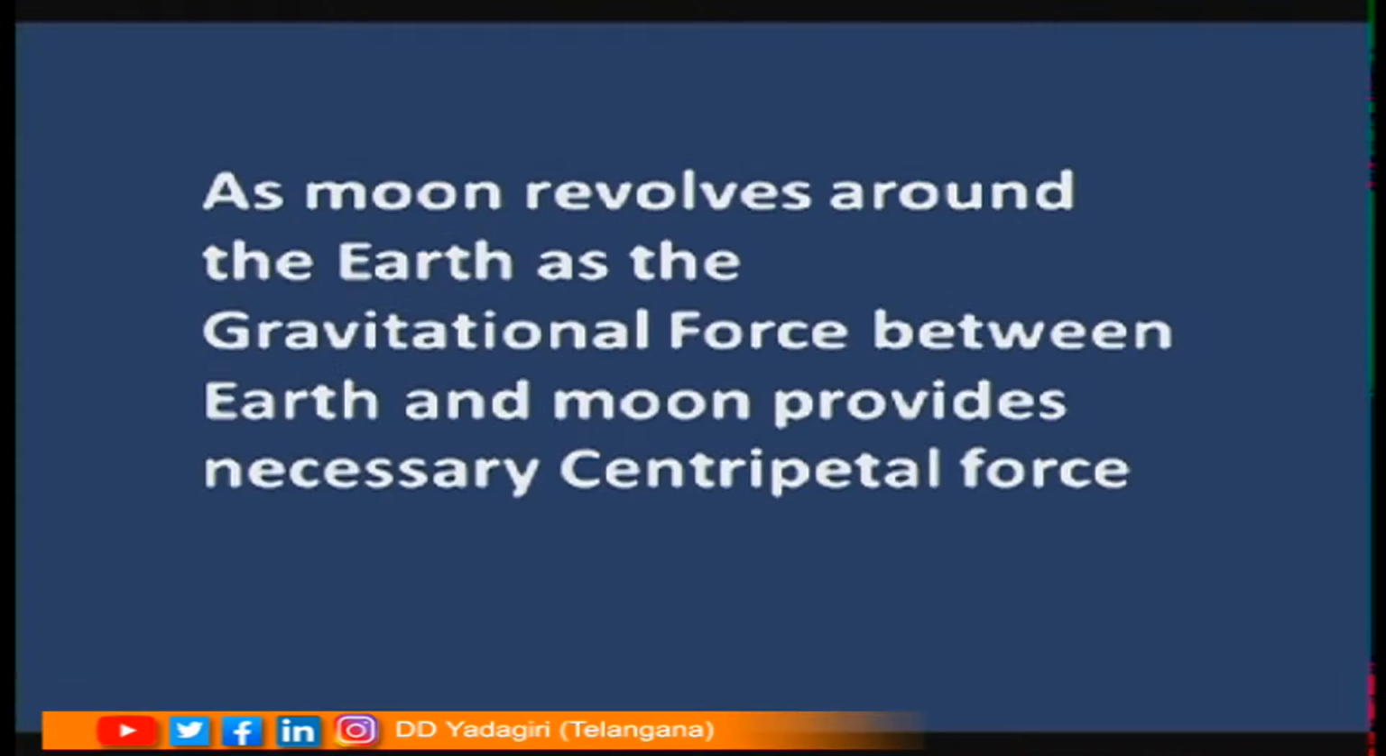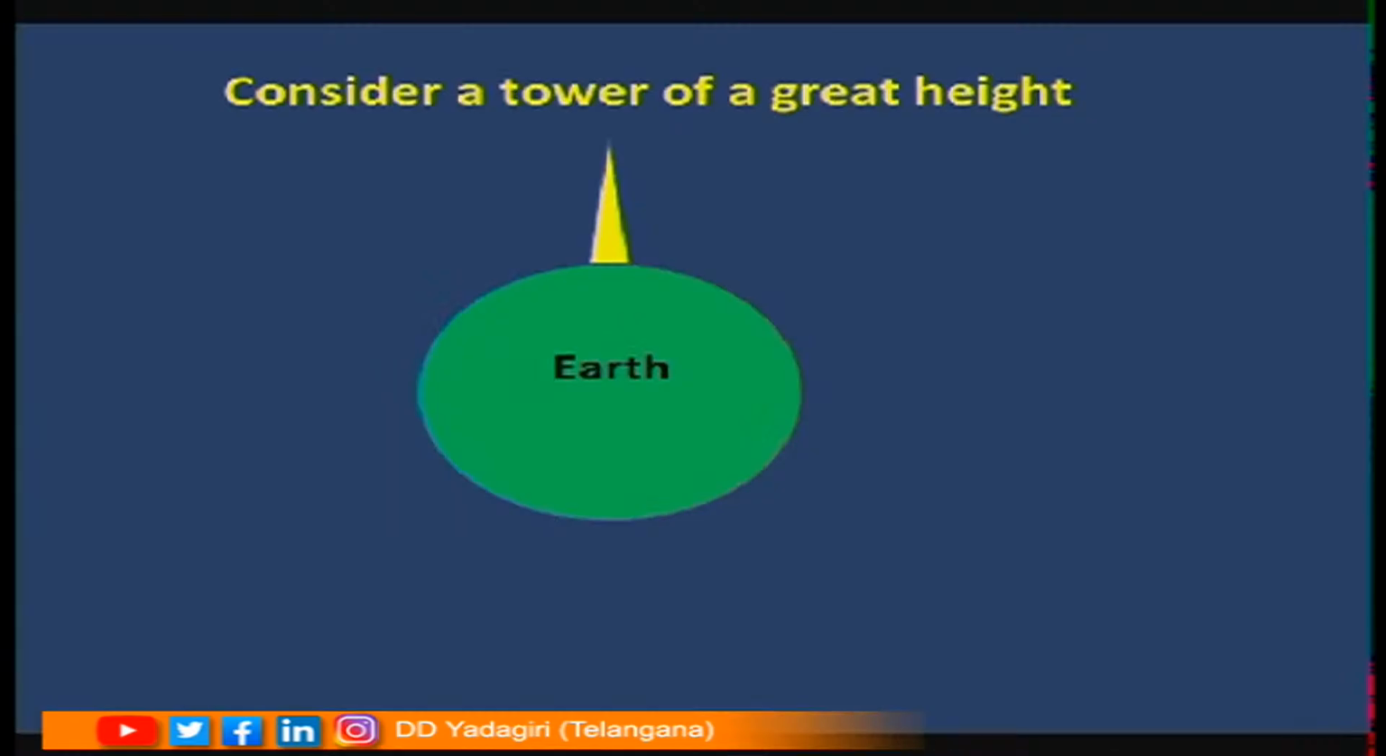Children, we have answered the question, that is why moon does not fall onto the earth. The gravitational force between the moon and the earth provides the necessary centripetal force for the moon to go around the earth. Children, let us explain the centripetal force acting on moon, which makes moon revolve around the earth, with this example. Consider a tower of a great height.